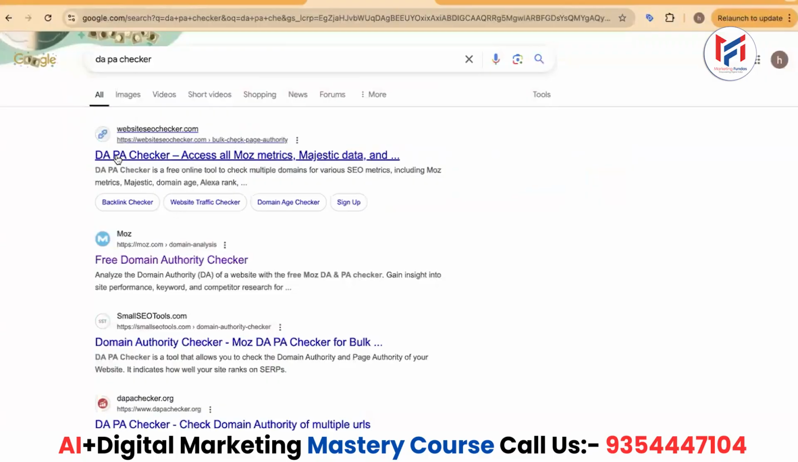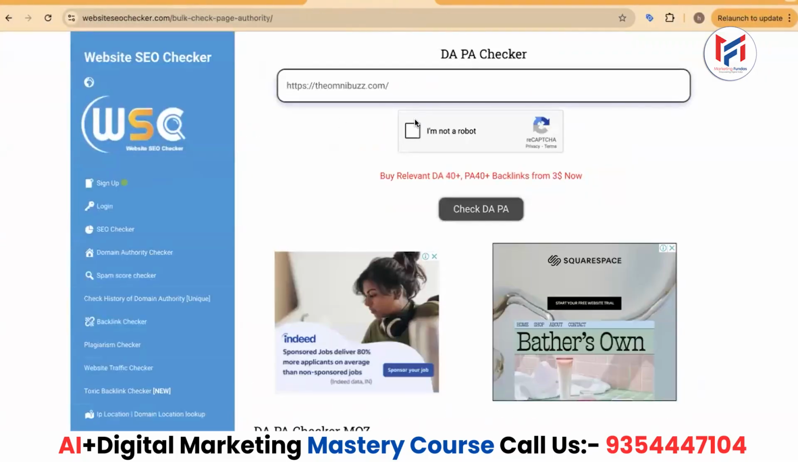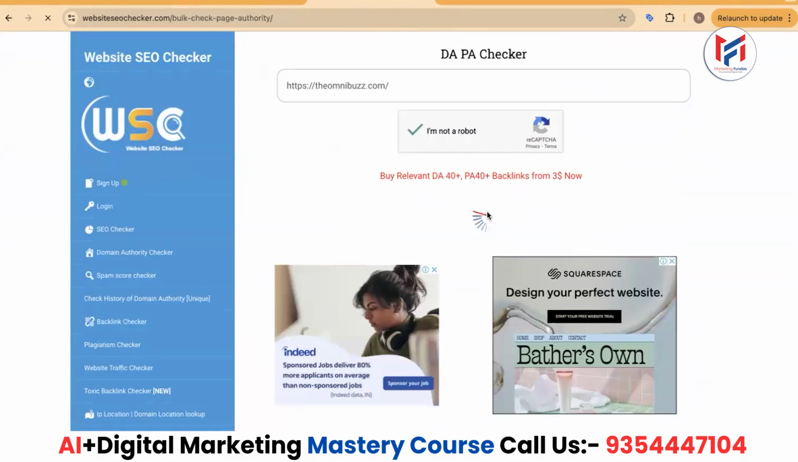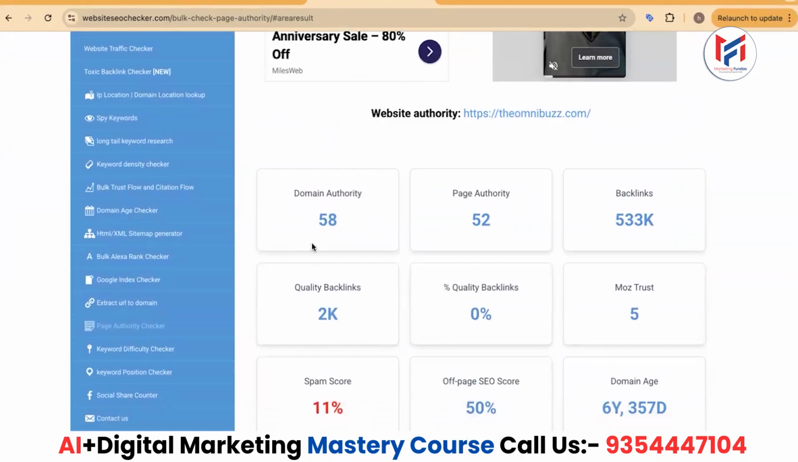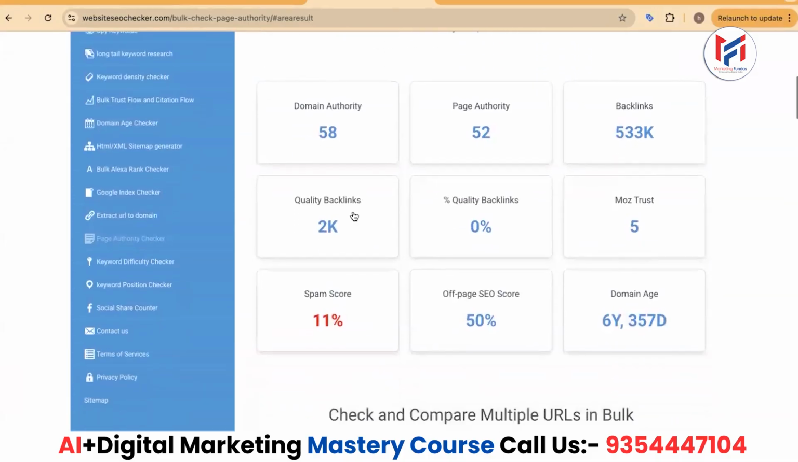Now I'll go to the website SEO checker, and we'll put our domain. I'm not a robot. Now we'll check DA PA. Trying another website, domain authority 58, page authority 52, and you can see backlinks. The quality backlinks are in lakhs, and there are many of them.